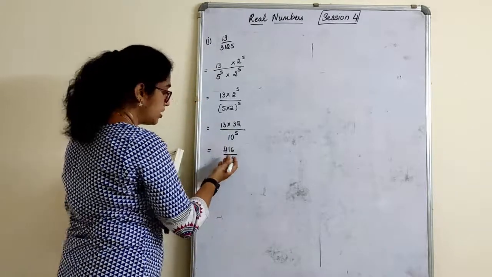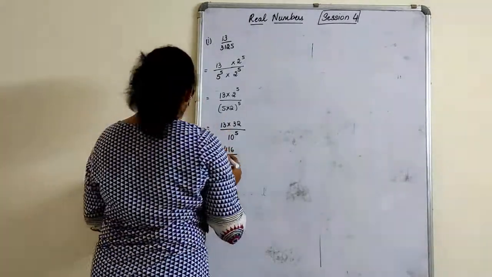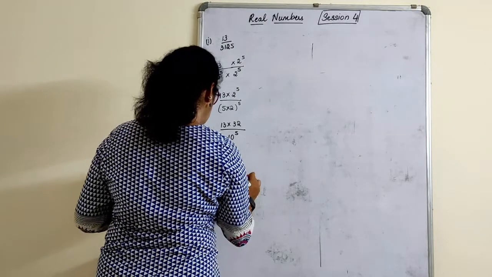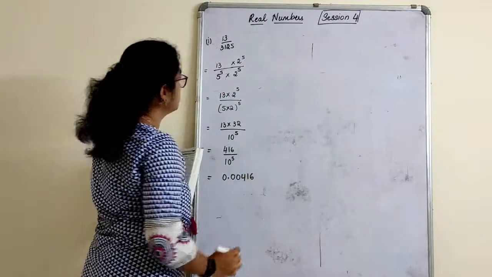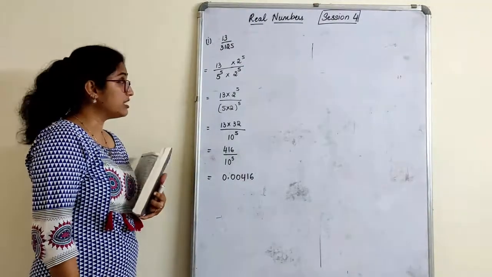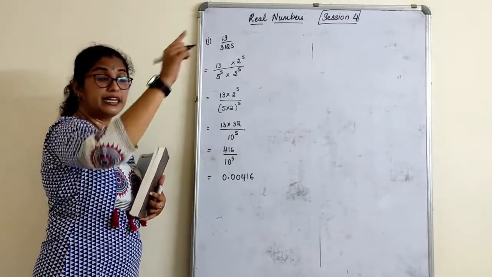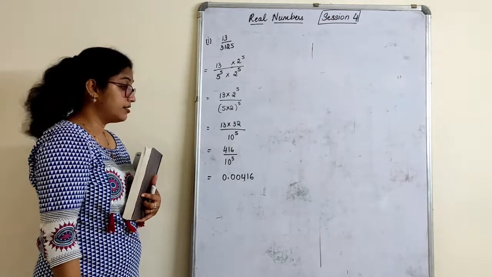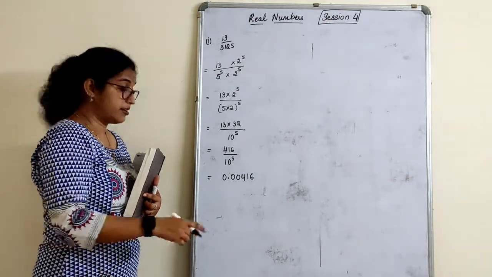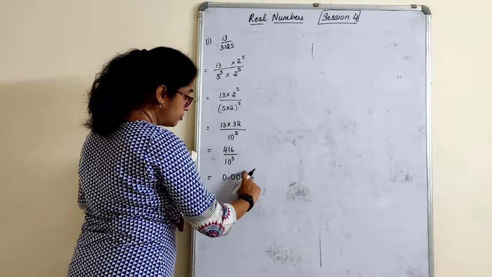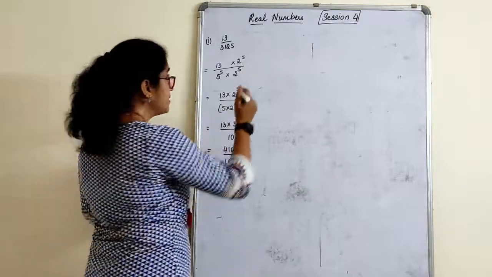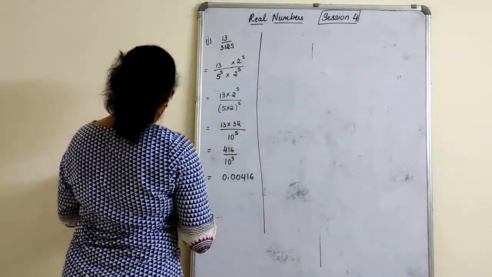Now what do you do? Shift 5 decimals behind. The answer will be 0.00416. Don't you think this was much easier, rather than sitting and dividing 13 by 3125? This is how you do it. Now if you want, you check how many decimals: 1, 2, 3, 4, 5. After 5 decimals it terminated, right?